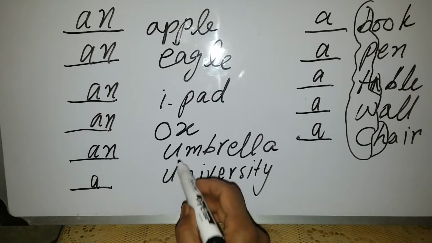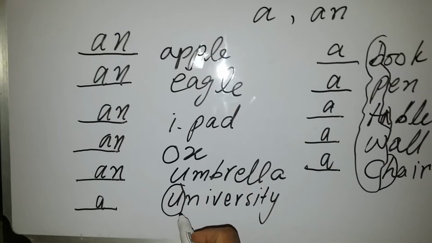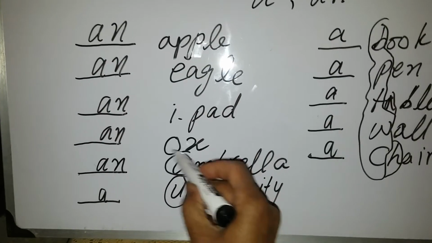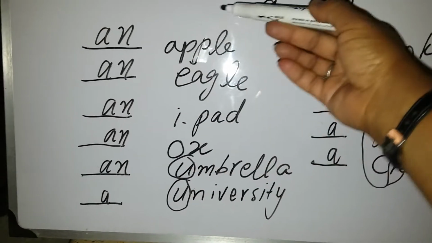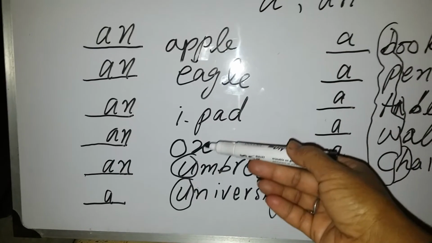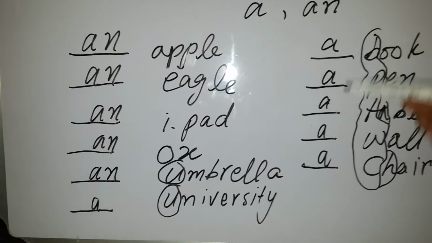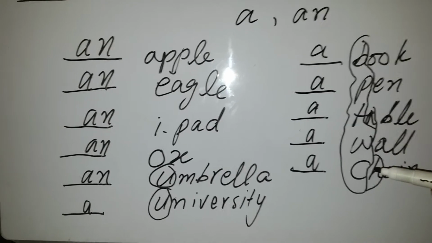Why a university? Because in this word it is giving you the sound of consonant, but in these words it is giving you the sound of vowel. So you will put an before all these nouns because they start with vowel sounds, but you will put a before these words because these nouns start with consonant sound.